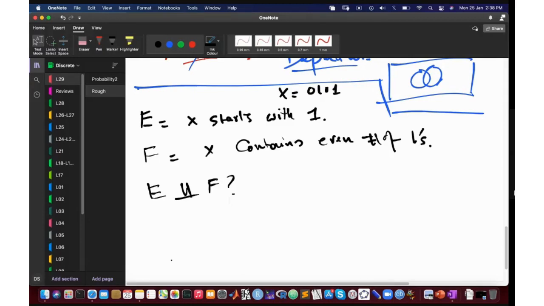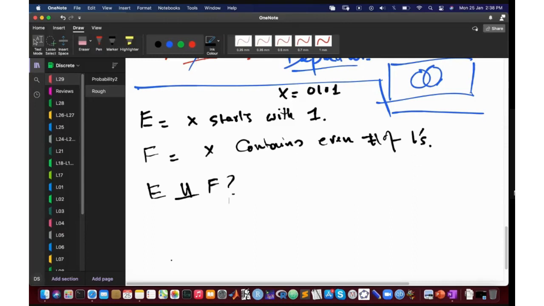They are independent. Why? Because if a number starts with one, it doesn't tell us anything about whether it has an even number of ones in it or not. And if a number has an even number of ones, it doesn't tell us anything about whether it starts with a one or not.